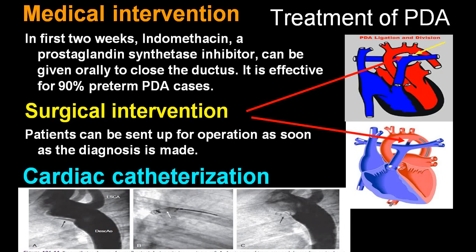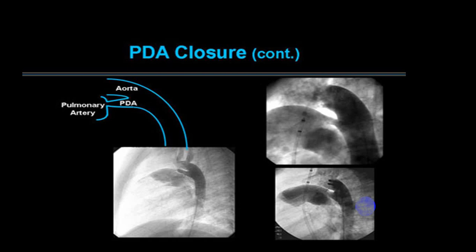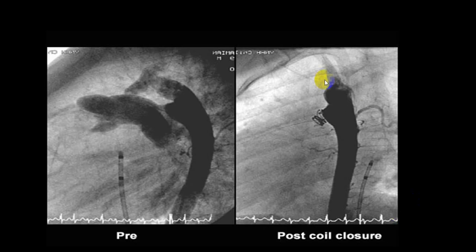Surgical closure, I already told you, is very rarely utilized. By and large, you use a catheter closure. They are simple procedures and give very good results. You can see here, there is a blood flow from the aorta into the pulmonary circulation. And after putting a coil, you will see that the coil is put. Now there is no longer blood flow into the pulmonary artery.